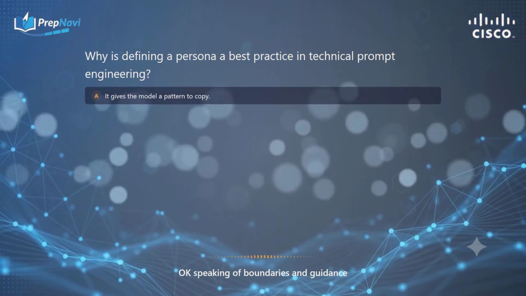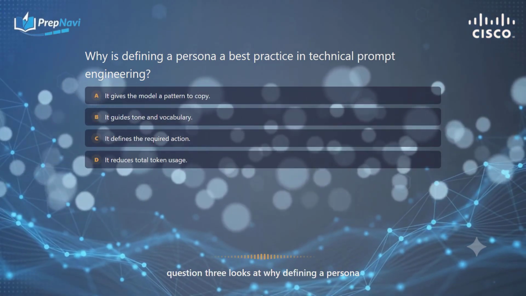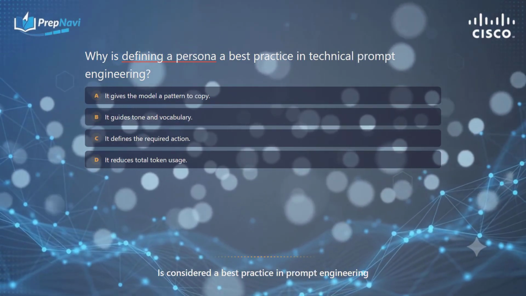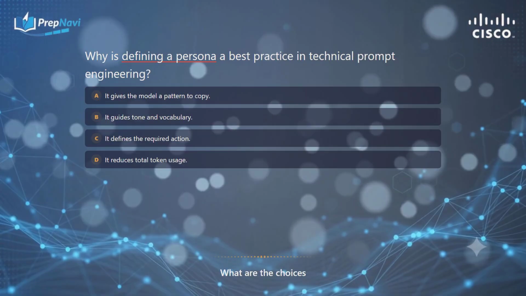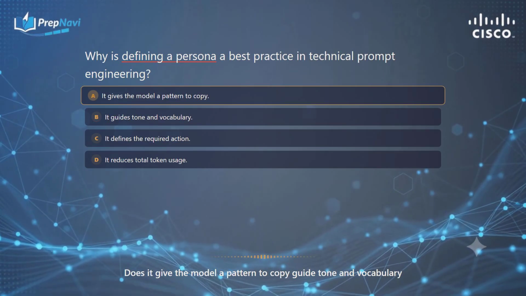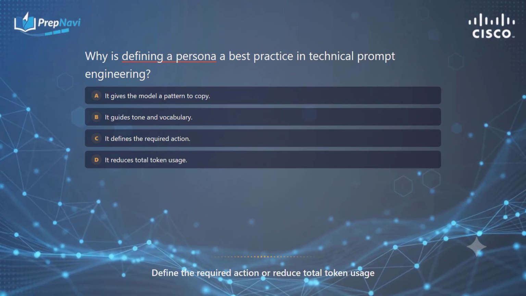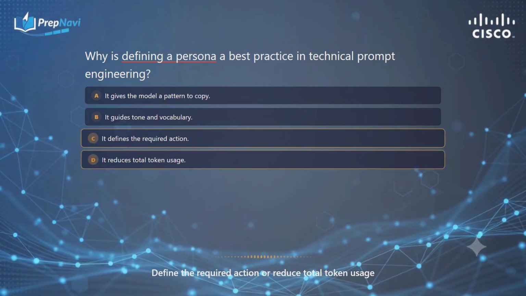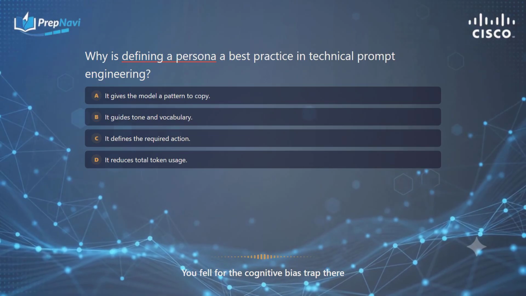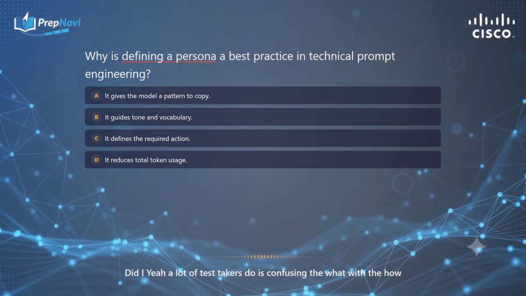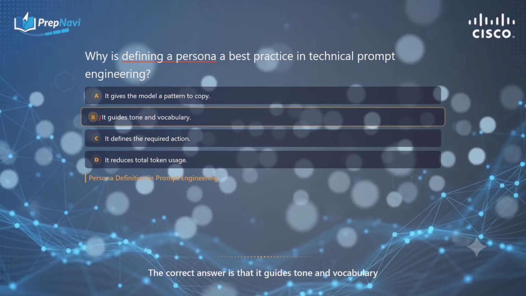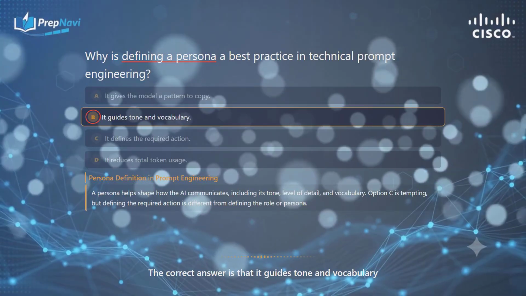Okay, speaking of boundaries and guidance, question 3 looks at why defining a persona is considered a best practice in prompt engineering. This is a fun one. What are the choices? Does it give the model a pattern to copy, guide tone and vocabulary, define the required action, or reduce total token usage? I'd argue it defines the required action. Ah, you fell for the cognitive bias trap there. Did I? Yeah, a lot of test takers do, confusing the what with the how. The correct answer is that it guides tone and vocabulary.